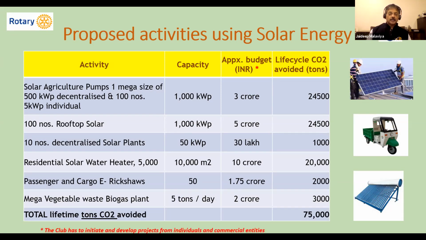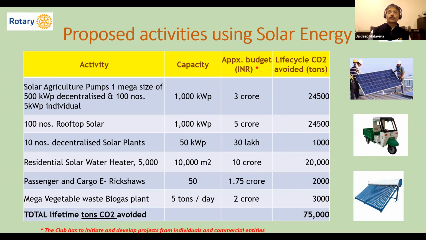So, solar agriculture pumps. Perhaps a district or a club can target something like 1000 kilowatt peak. The P is the peak. That's the standard terminology used in solar. If you're comfortable, you can just take it as kilowatt. Peak is the capacity generated when the sun is at its peak. So we use that as the technical terminology.